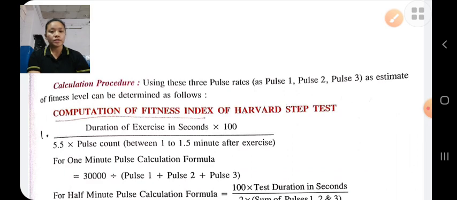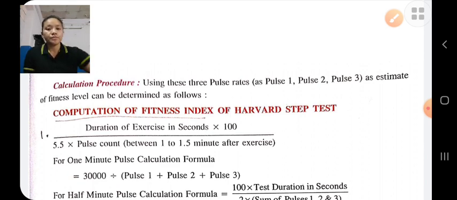And the computation of the fitness index of the Harvard STEP test is: duration of exercise in seconds upon 5.5 into pulse count between 1 to 1.5 minutes after the exercise, into 100. This is the short form to calculate the fitness index of a person.